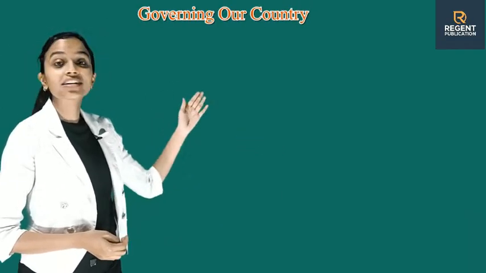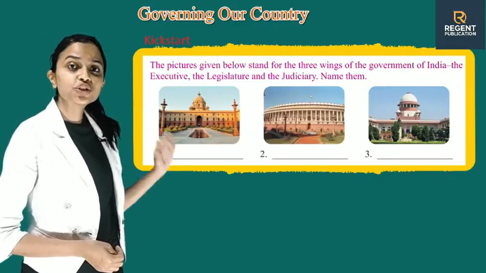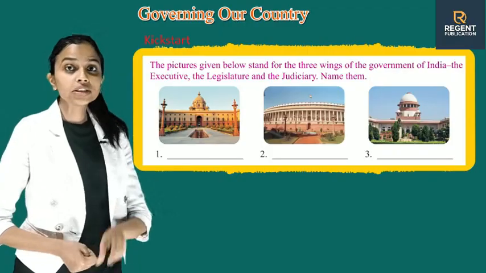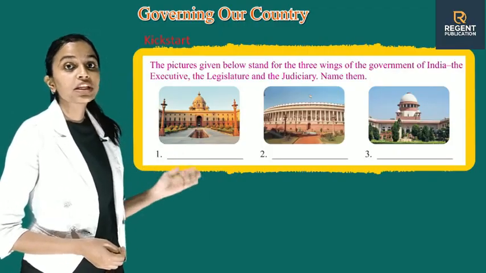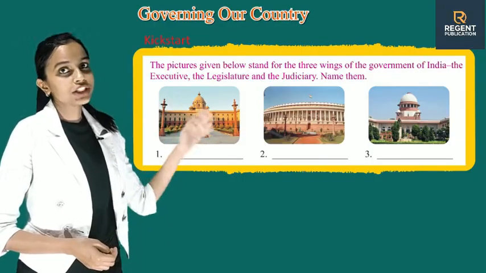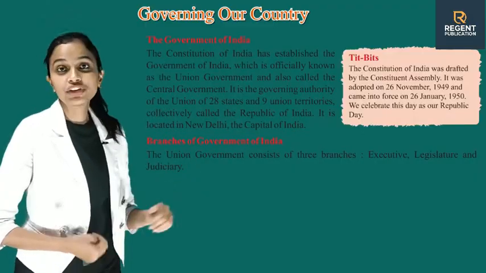Today I am here to start with chapter 17, that is Governing Our Country. So let's kick start. The pictures given below stand for the three wings of the Government of India: the executive, the legislature and the judiciary. Name them.